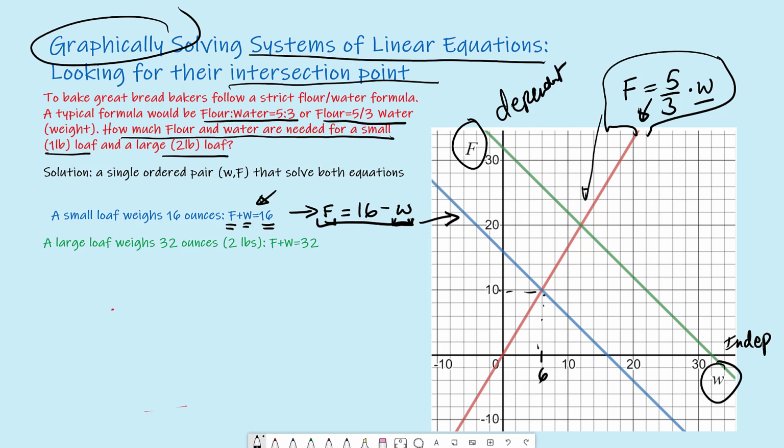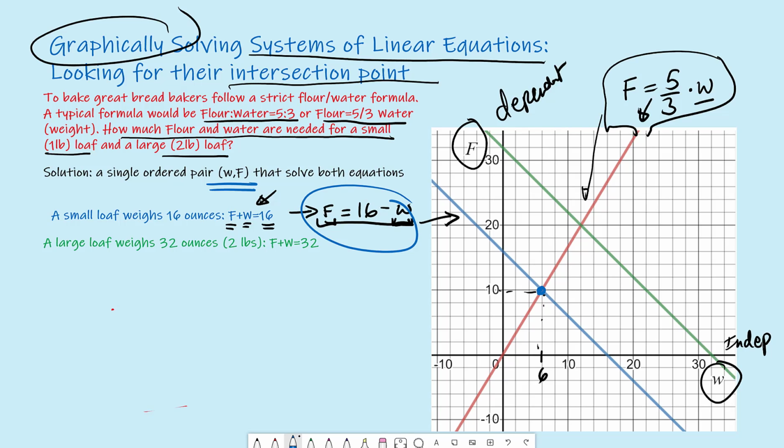So this blue line here is our second equation, and I'll highlight the second equation in blue so that we remember that that is the graph of that equation. Now, again, we're looking at the intersection of the two lines because we're looking for a single ordered pair, (W, F), that will solve both equations.